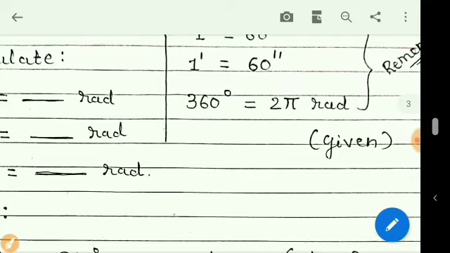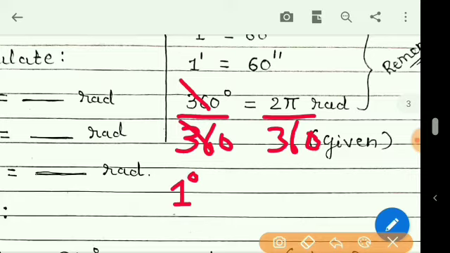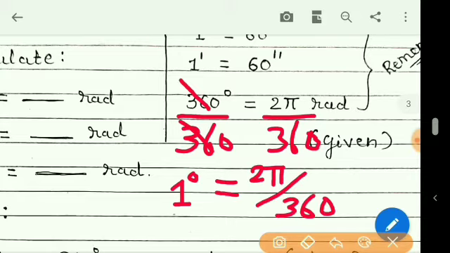Now if I divide by 360 on both sides, then 360 cancels, what remains is 1 degree, and on the right hand side it will be 2 pi upon 360.